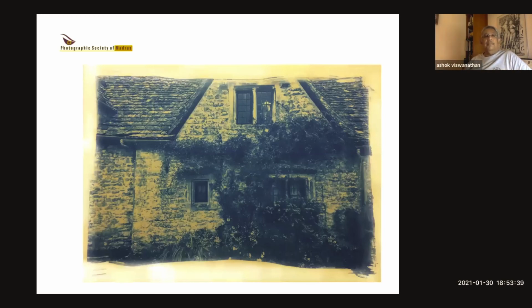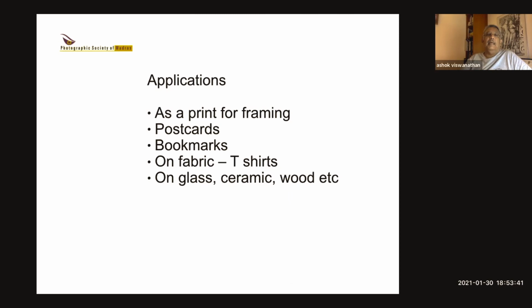Now, you can use these in several applications. You can use it as a print for framing. You can make postcards. I've seen some very pretty postcards made out of it, and bookmarks. Or you can put it onto t-shirts, on glass, ceramic, wood, etc. There's really no limit to what you can do with it.